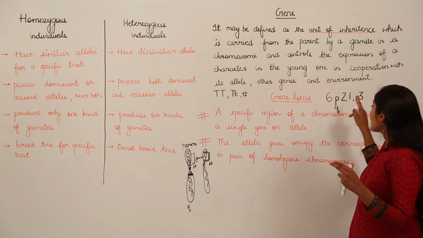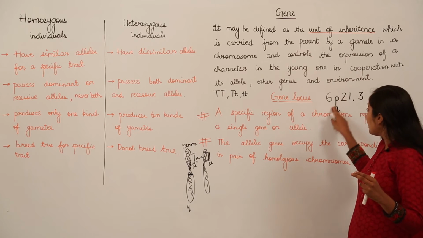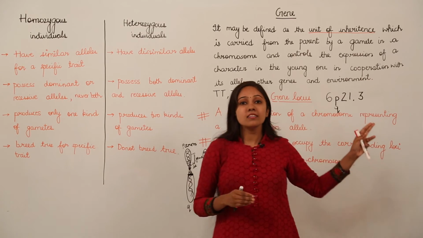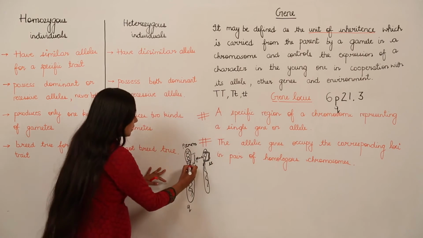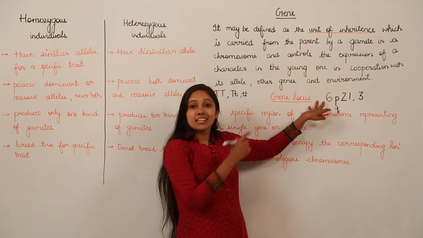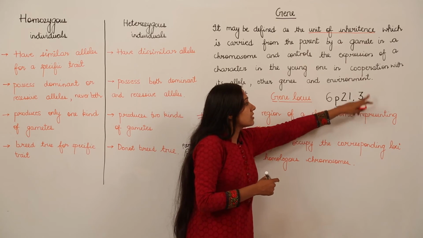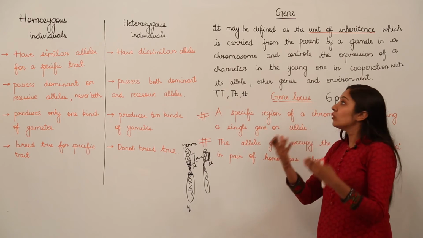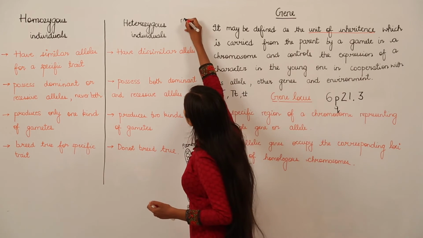So we are talking about the second region on the P arm and the first band. When we say first band, we mean the bands present in the second region of the P arm of the 6th chromosome. .3 means this is the sub-band. You can see sub-bands when you achieve more resolution.